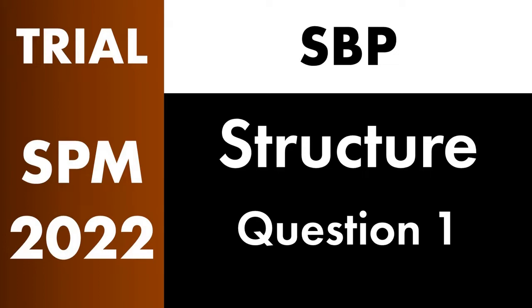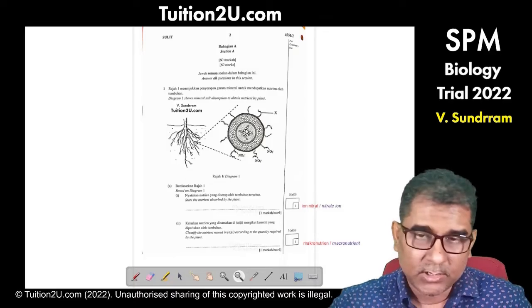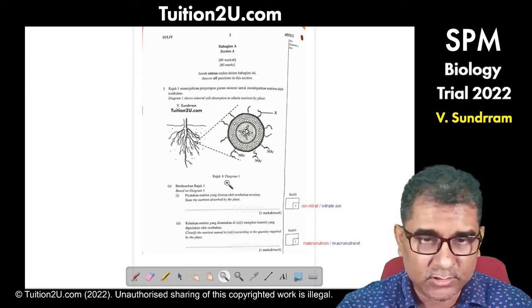We are now in SPM trial paper 2022 discussion, and we are going to start with our first trial paper, which is Sekolah Berasrama Penuh SBP trial paper, which is considered as one of the more important trial papers that you can get. And we are going to start with our first question, which is the first structure question. So let's go straight into the question.